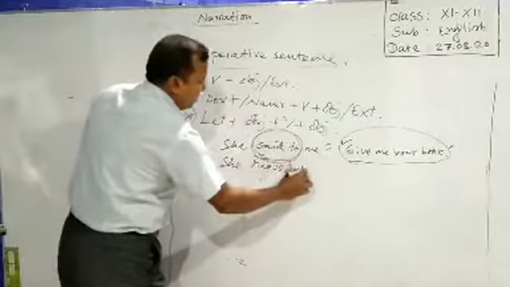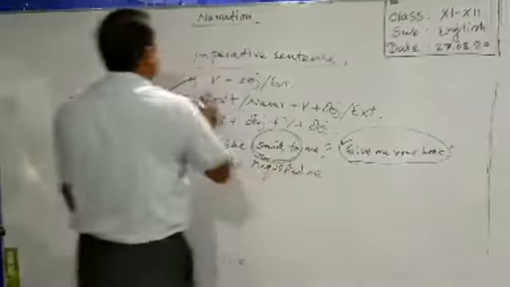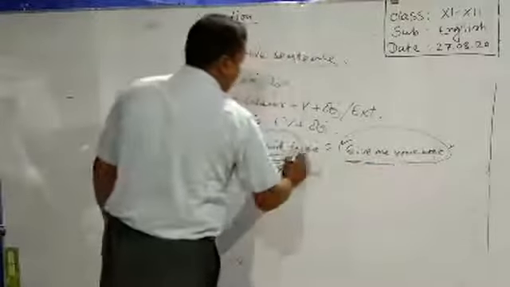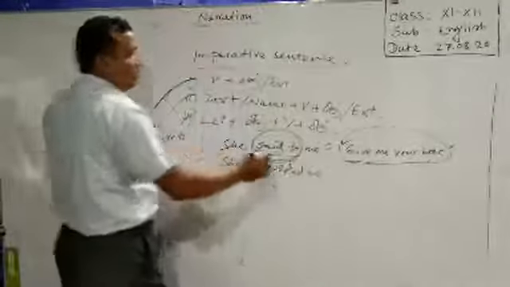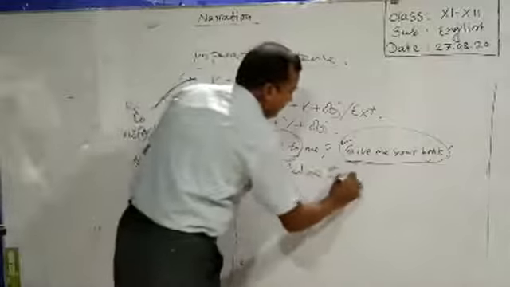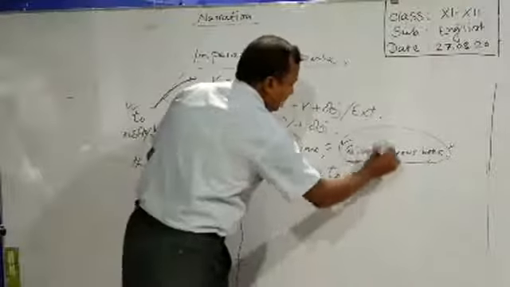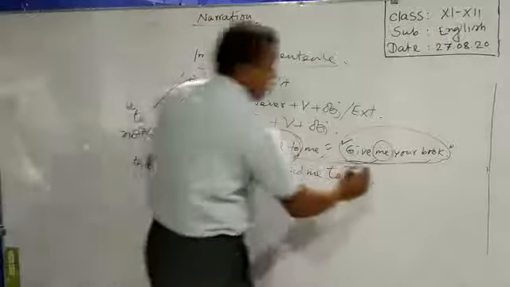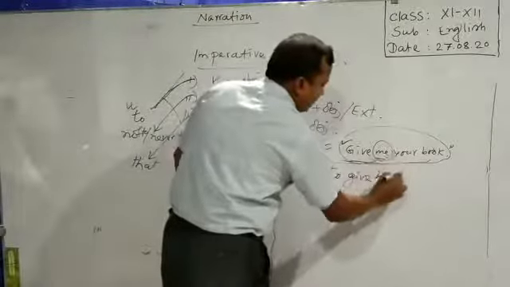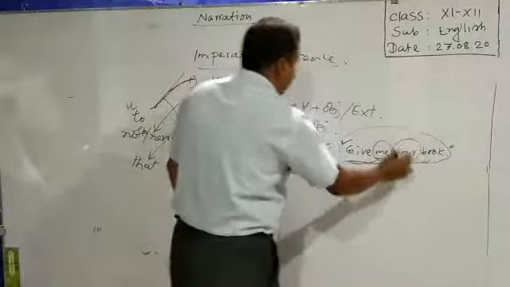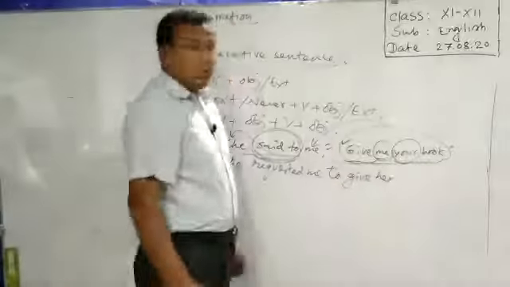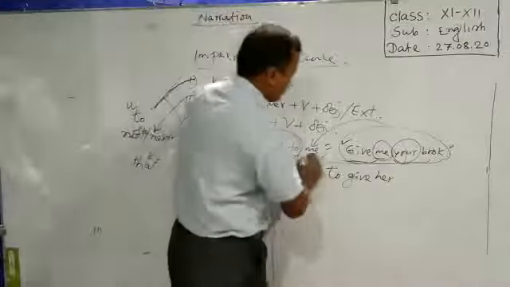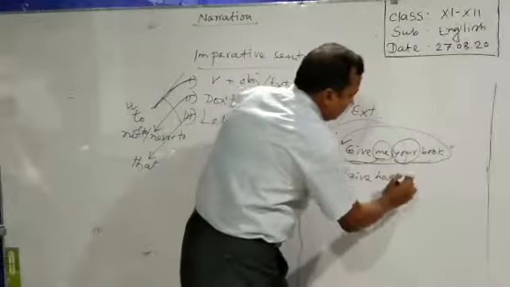Requested me, and to connect this part with that one, we have to use to here. To give me. Me is indicating the first man, so her, and this your is indicating the second person, I mean the second man, listener. My book.